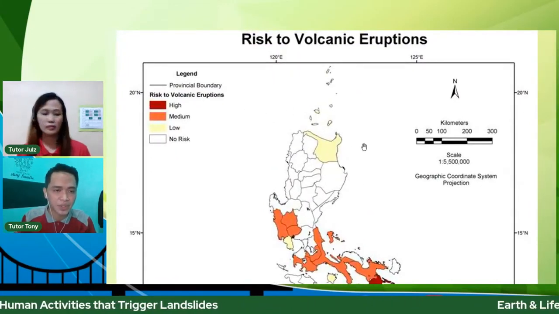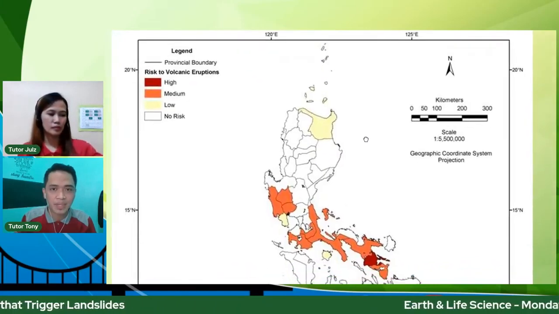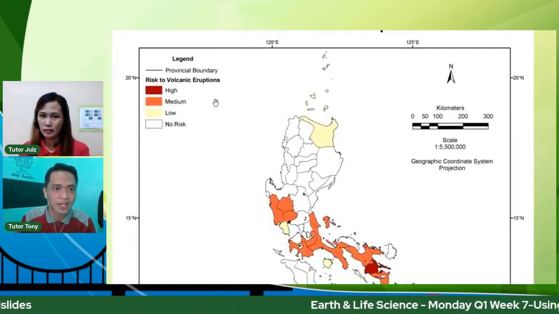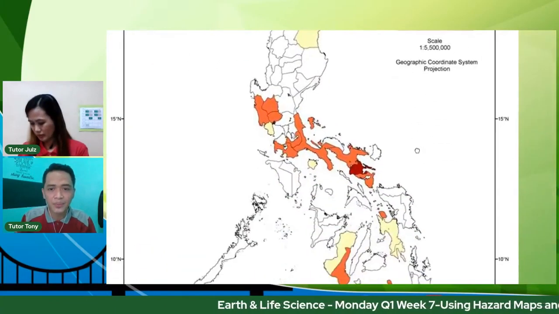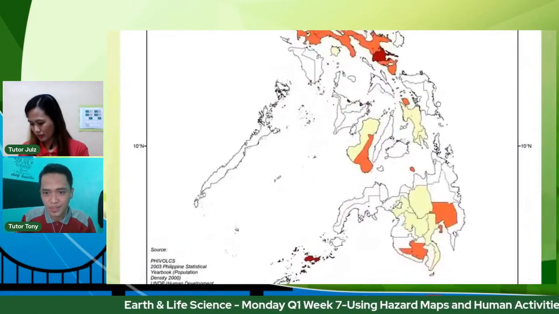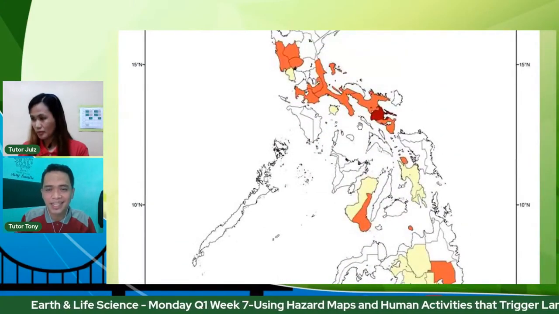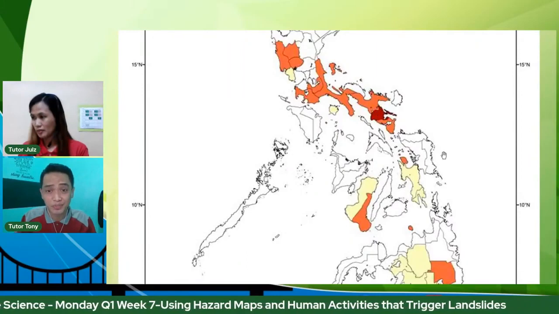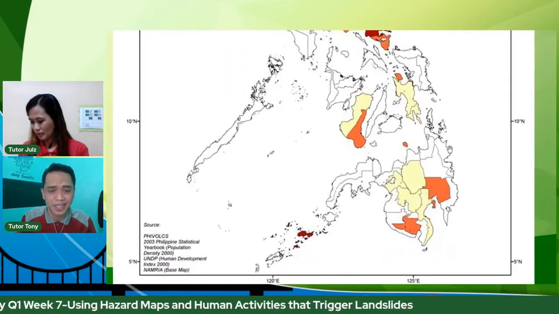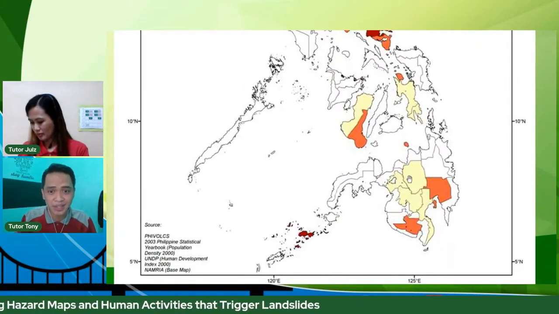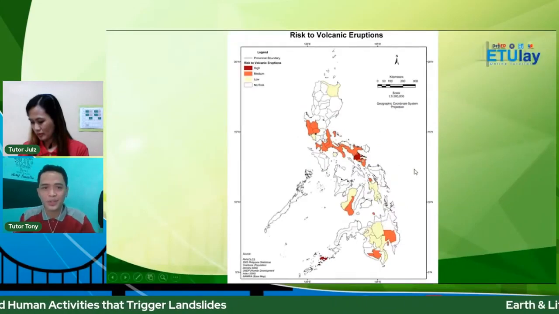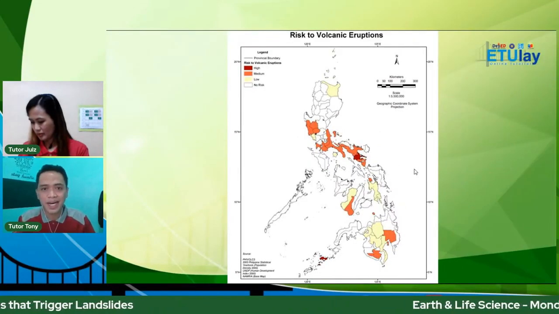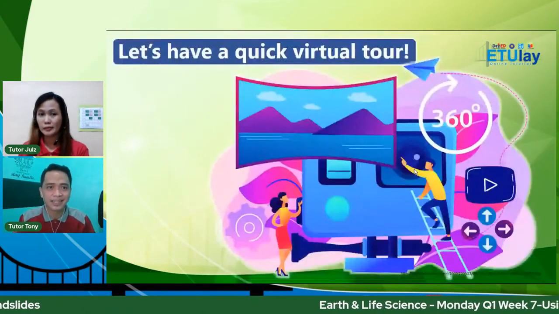Okay, this map naman, next natin, madali naman din aralin. Risk to volcanic eruptions. So the darker, mas mataas yung risk natin. So high, medium, low, and then no risk. Itong red na to, siya lang yung red na red sa Albay because of the Mount Mayon, the Mayon volcano. And of course, the Sulu right here. I hope you are all learning sa ating mga hazard maps na yan.